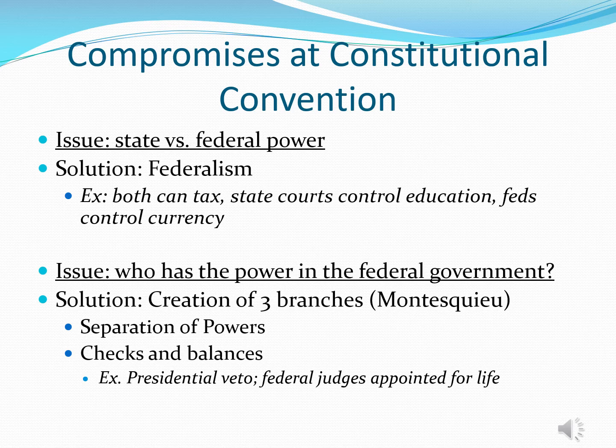On this slide, we're going to look at 2 more examples of compromising at the Constitutional Convention. As mentioned earlier, one of the big questions is who should have more power? Should the states have more power or should the federal government? Guys, this is still a huge debate today. People argue about this left and right. So this has not changed from the 1780s to 2020. Remember, under the Articles of Confederation, the states were really powerful. So at this meeting, they're going to be kind of hesitant to give up a lot of power. So you've got to find that happy medium.